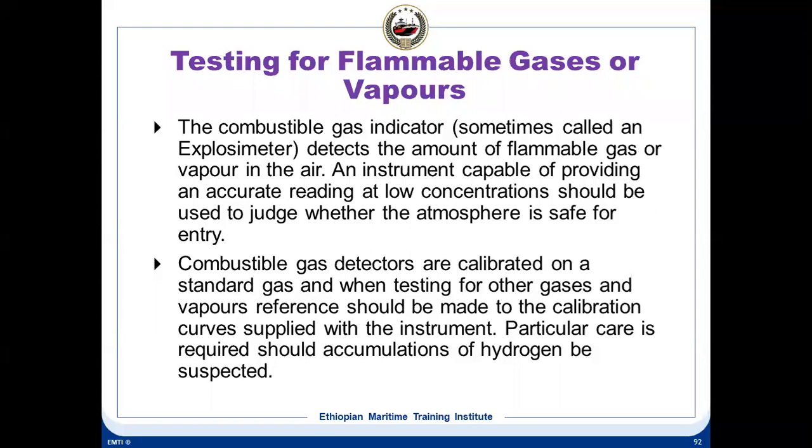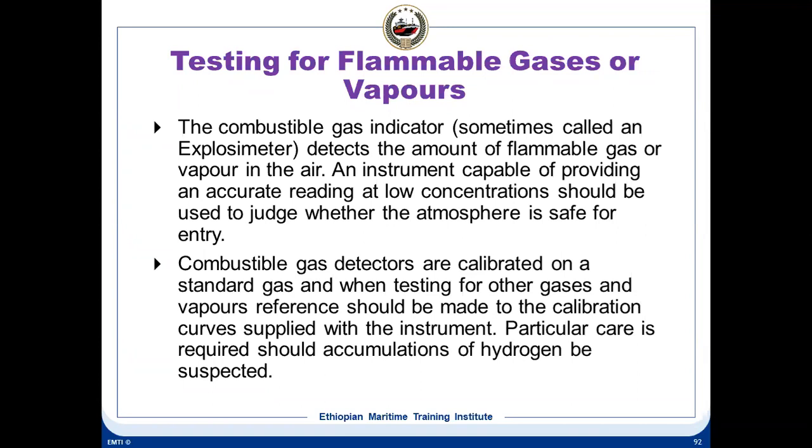Combustible gas indicators are calibrated on a standard gas, and when testing for other gases and vapors, reference should be made to the calibration curves or the calibration table supplied with the instrument. Particular care is required should accumulations of hydrogen be suspected. So combustible gas detectors, that means the same explosimeters, are usually calibrated with standard gases for calibrating these. And with these standard gases, we can calculate the percentage LEL.